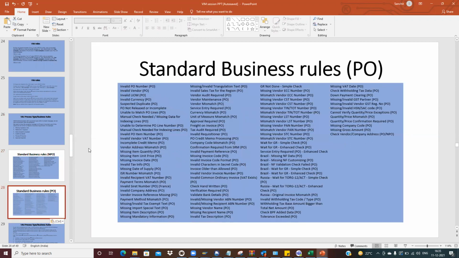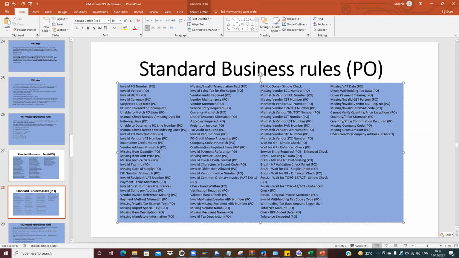For PO, we have the invalid PO number, vendor, unit of measurement, currency, suspected duplicate. These are the standard business rules which SAP has given to us. There are so many business rules.